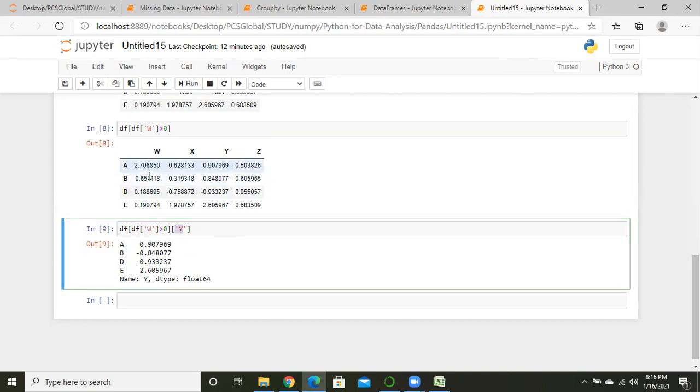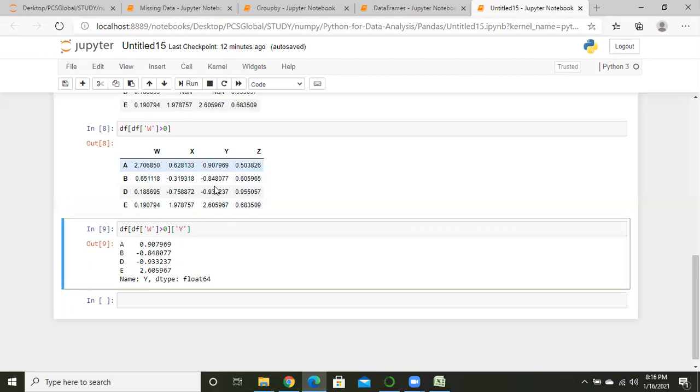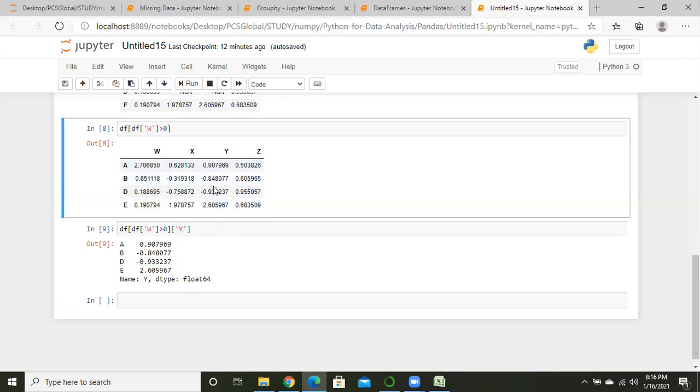Means for w, wherever you get a value greater than 0, just give me the value for y. So guys, are you getting my point? Yes, sure.